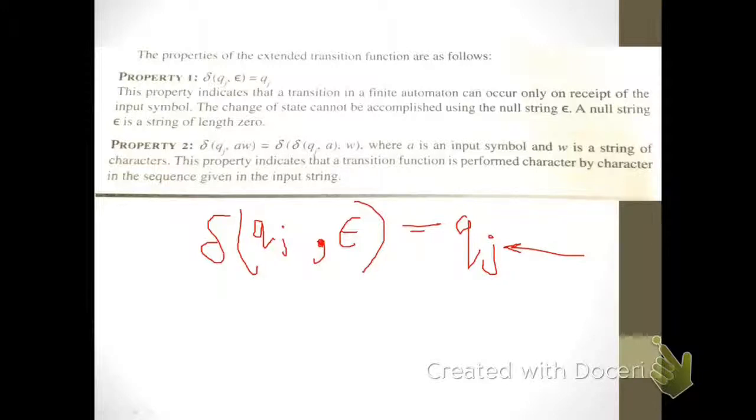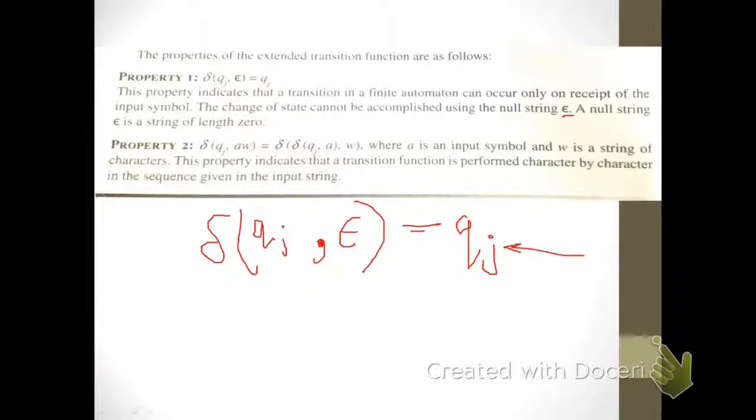So this property indicates that a transition in a finite automata can occur only on the receipt of an input symbol. The change of the state cannot be accomplished using the null string epsilon. Thus a null string is a string of length 0.